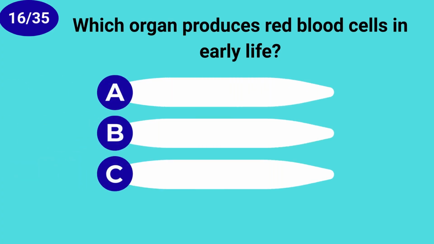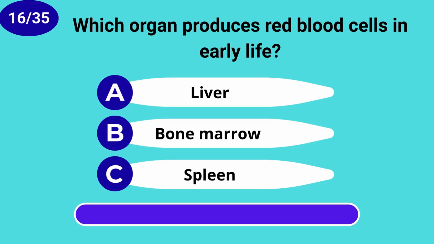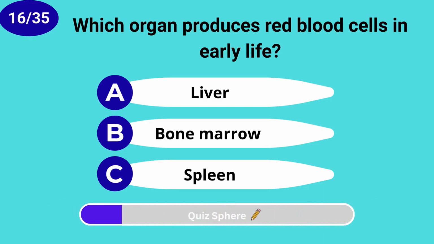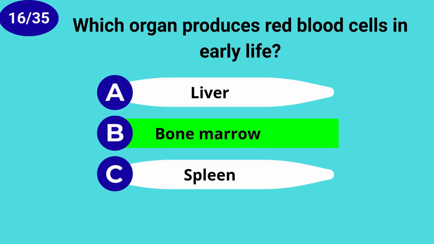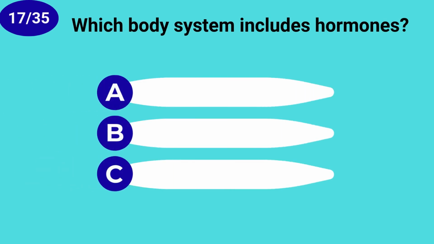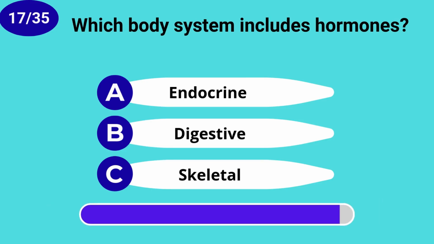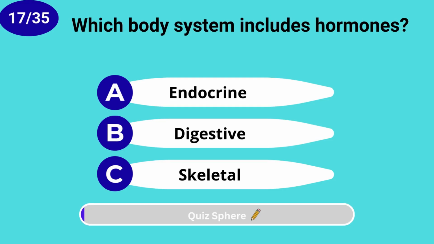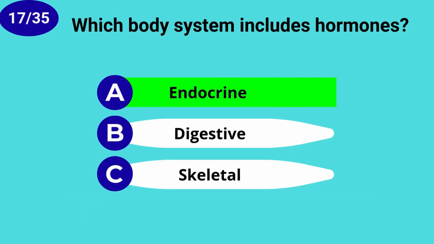Which organ produces red blood cells in early life? Bone marrow. Which body system includes hormones? Endocrine.